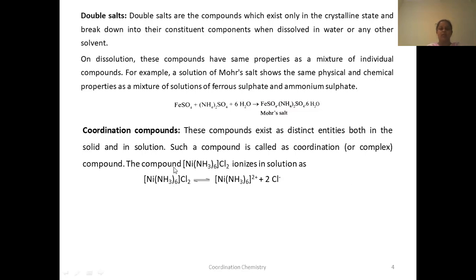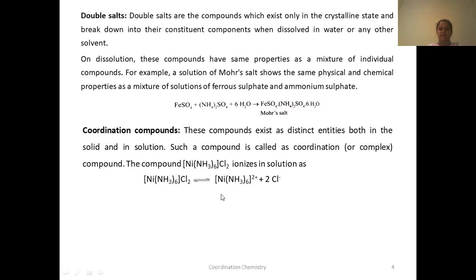The whole thing that is inside the square bracket will ionize as one ion, and the other which is outside the square bracket will ionize into another ion. As we have seen earlier, whenever you write a common salt, first you write the cation followed by the anion. Here also, in coordination compounds, the one which is written first, the one in the square bracket known as the complex ion, since it is written first, it will be a cation here.